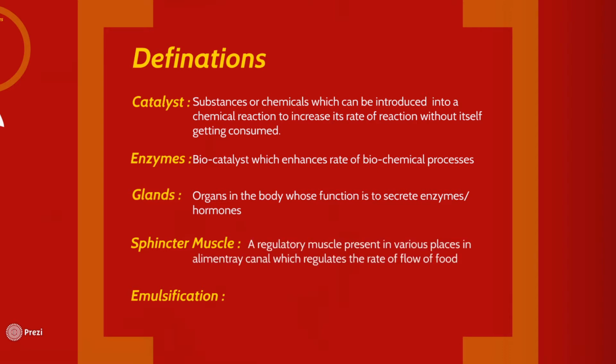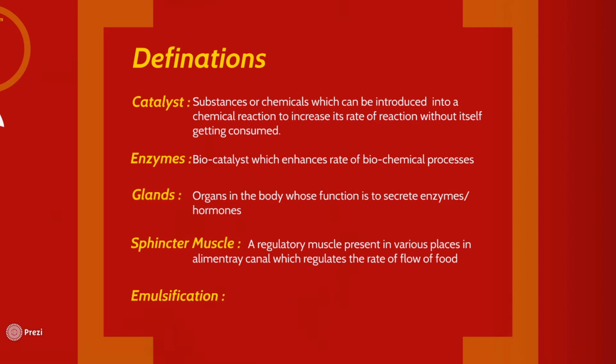Sphincter muscles are regulatory muscles present in various places in the alimentary canal which regulate the rate of flow of food. But we don't expect the food to move at a very fast rate inside the alimentary canal, because if that happens, the food will not be digested by the enzymes secreted by different organs. Nor do we require the food to move too slow, or else the energy production process will be slowed down. So to control that, the food should be moving inside the alimentary canal at a very regulated rate. This is controlled by the sphincter muscle. We'll see in a moment the places in the alimentary canal where sphincter muscles are present.